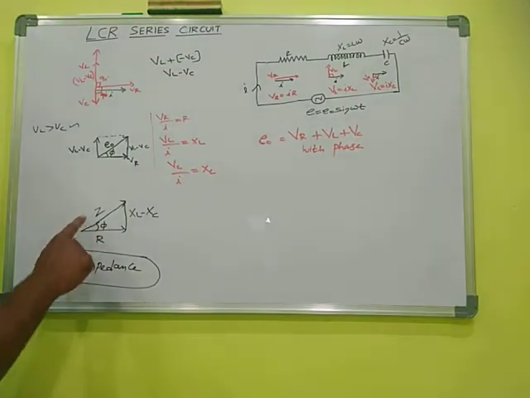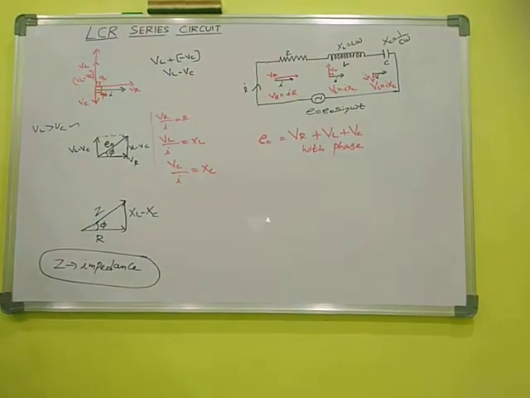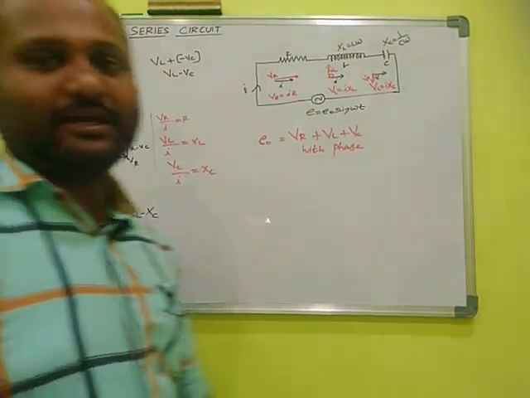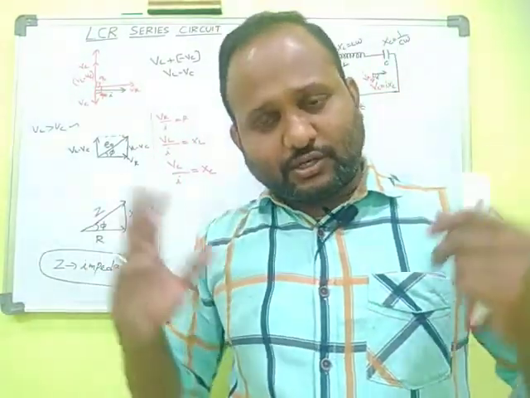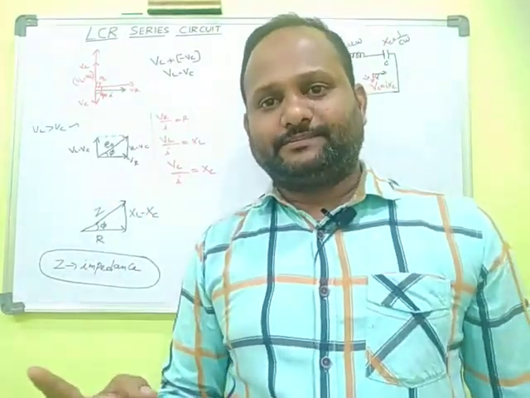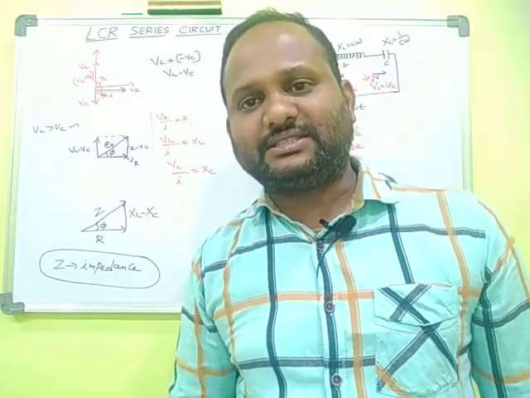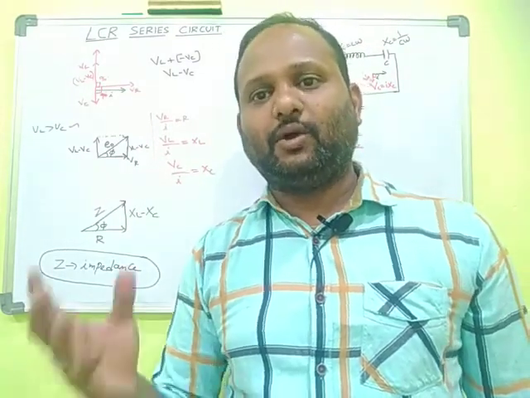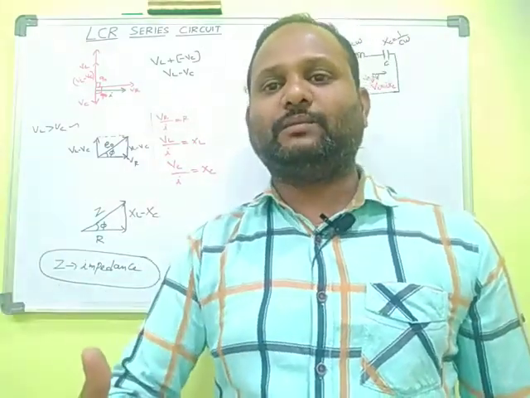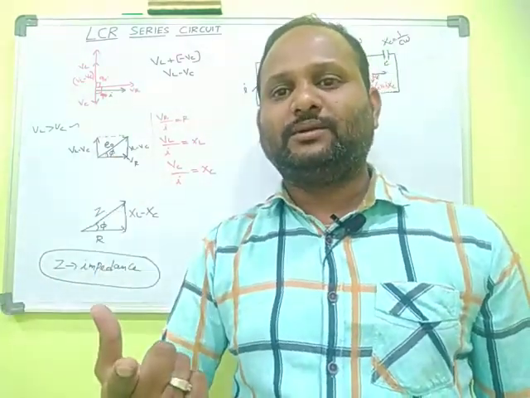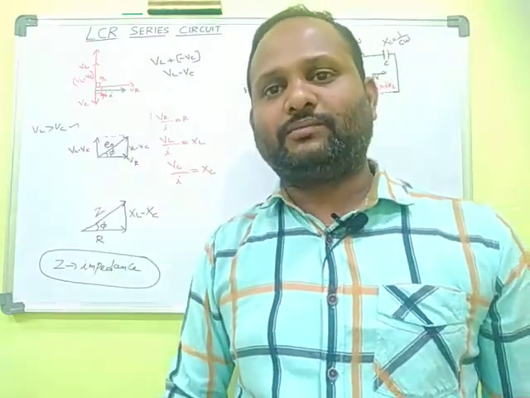Impedance is termed as Z. The unit of impedance is also ohm. Why? Because it is also an opposition, combined from the three. So the unit of impedance is said to be ohm. The unit of resistance is ohm. The unit of inductive reactance is ohm. The unit of capacitive reactance is ohm. The unit of impedance is ohm.